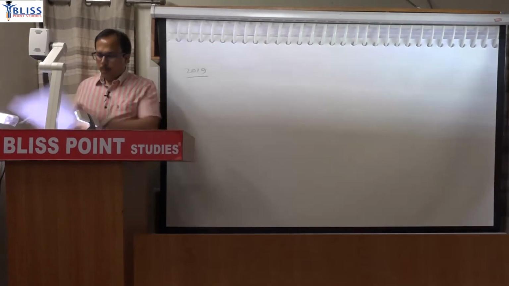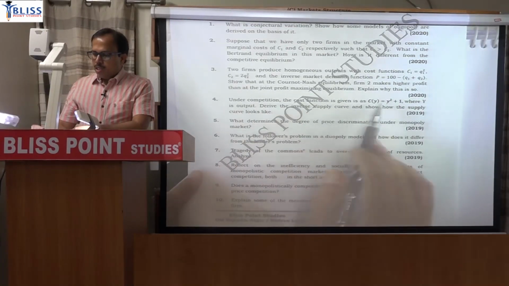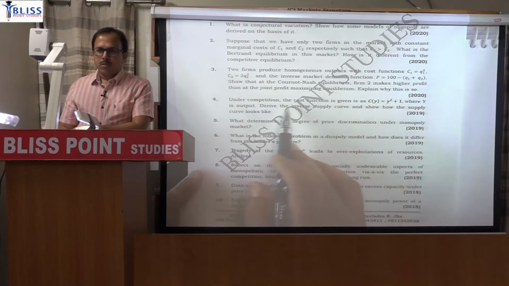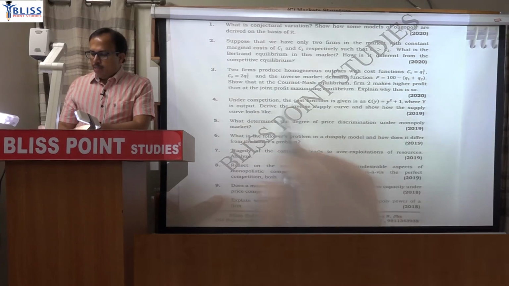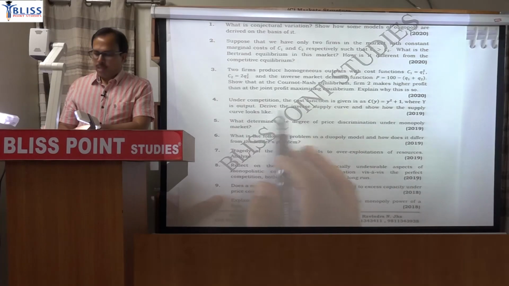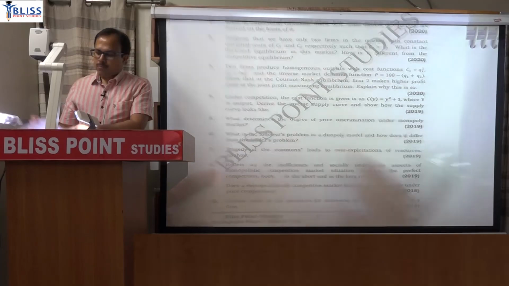Read the question again. Under competition, the cost function is cost equal to y square plus 1, where y is output. You can write it in terms of q also. And derive the inverse supply curve and show how the supply curve looks like. That means you have to plot it. I will explain the difference between just the supply curve and writing the inverse supply curve.